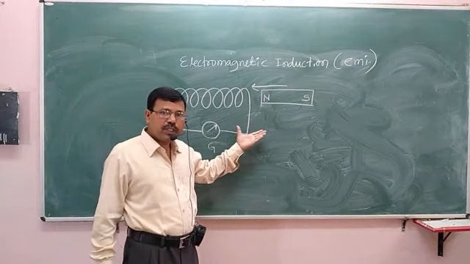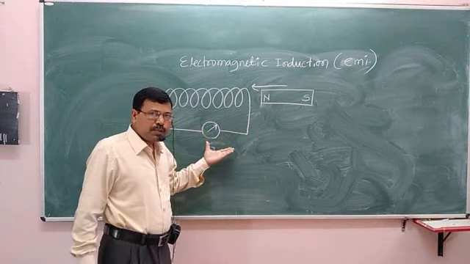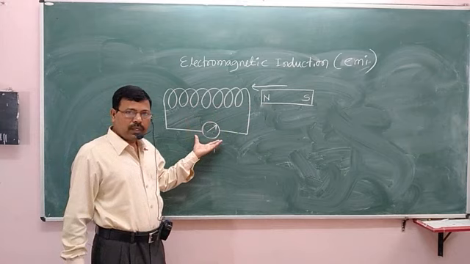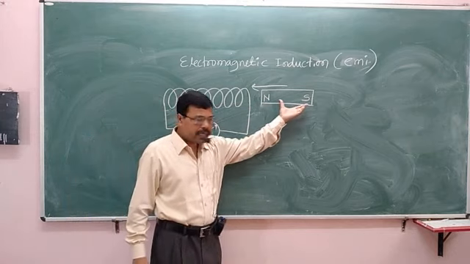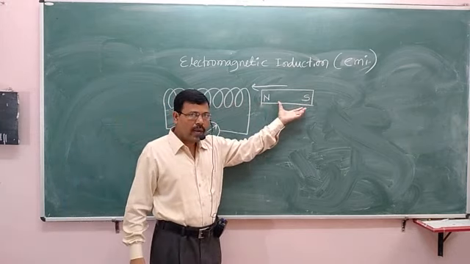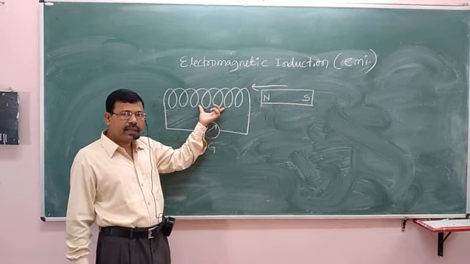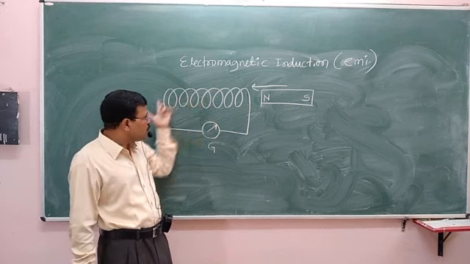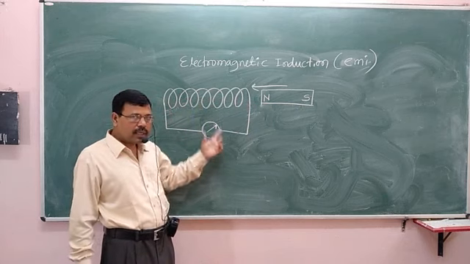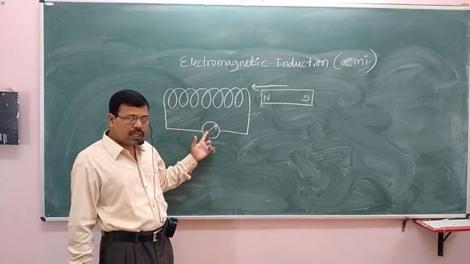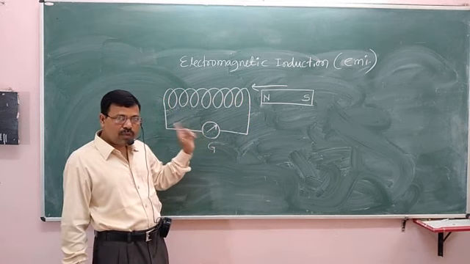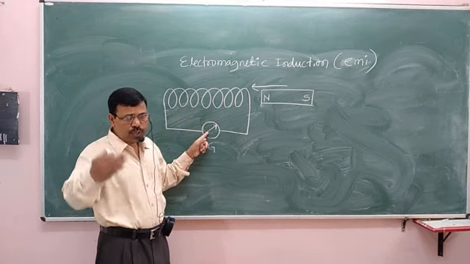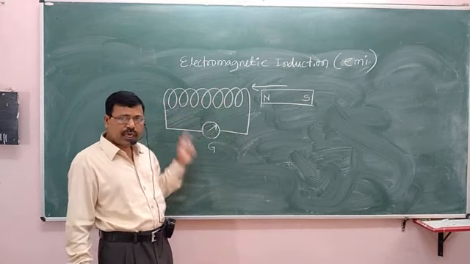Let us come back to the experiment. Look at the experiment. Here is a magnet. Here is a coil. The coil is connected to the galvanometer. When the magnet is taken into the coil and out of the coil, there will be a change in the magnetic field linked with the coil. And that change in magnetic field produces induced current in the coil. That induced current can be seen through the deflection of the galvanometer. Fine. The deflection in the galvanometer shows that there is induced current in the coil.